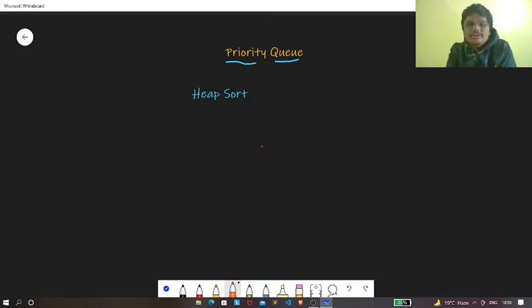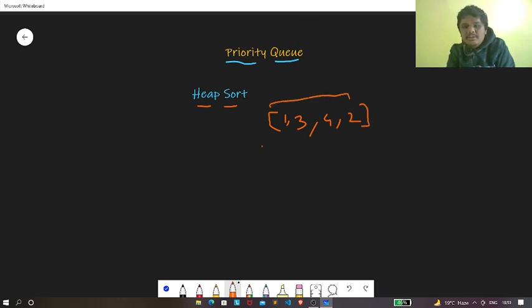One of the applications of priority queue is heap sort. In heap sort, let's say that we have some unsorted elements in an array: 1, 3, 4, and 2. If we want to sort these elements in ascending order, we need to create a max heap. Now we know that we can create a max heap using priority queue, and hence this is how the priority queue is used in heap sort.